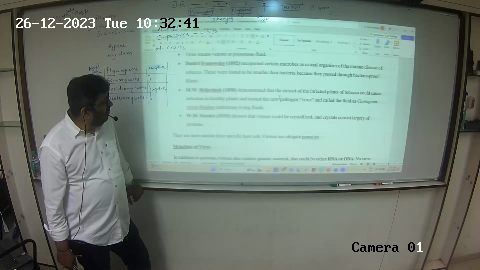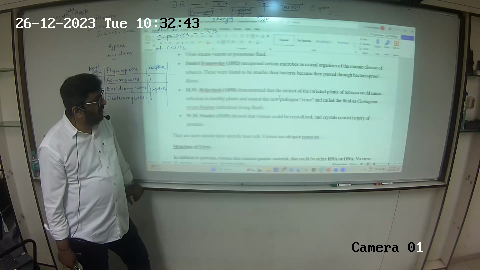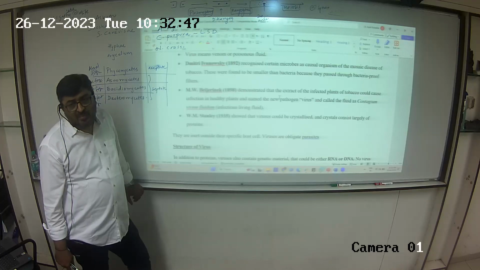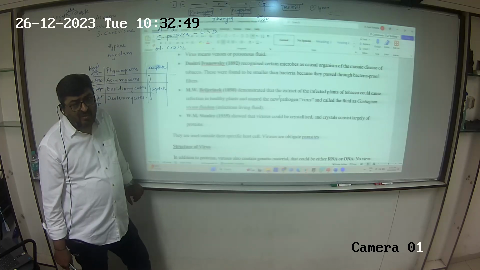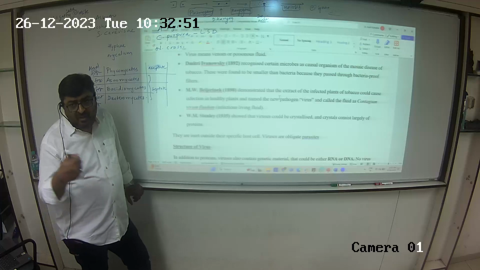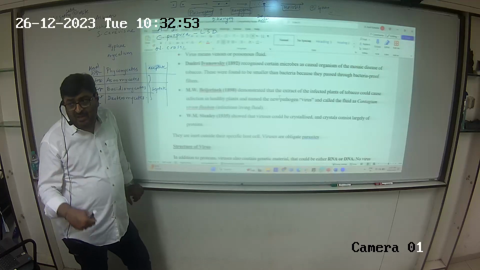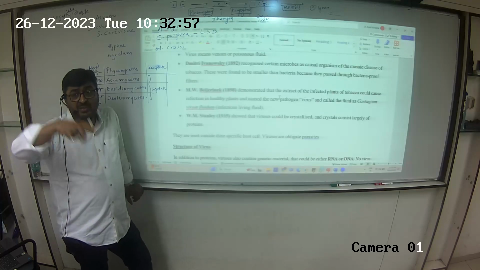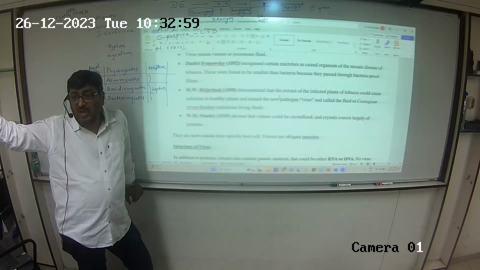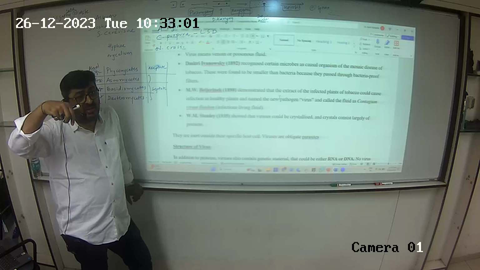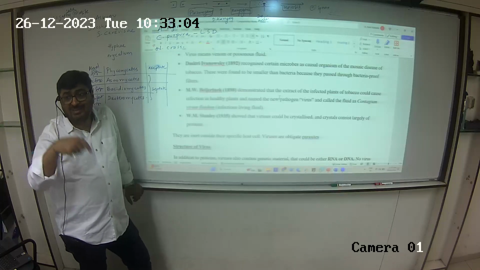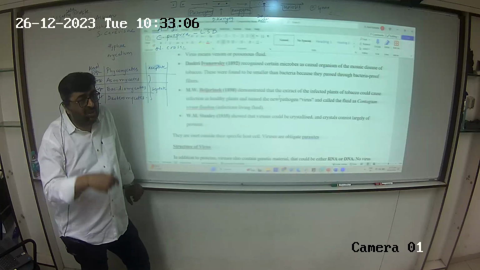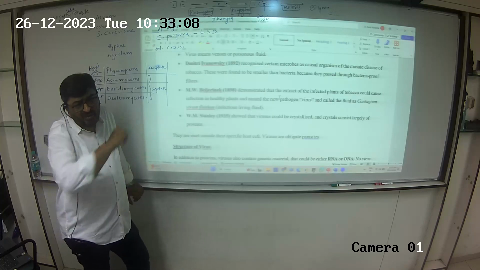We have M.W. Beijerinck demonstrating that the extract of the infected plant of tobacco, that means a plant infected with TMV, when extracted and transferred to some other plant, the infection is now transferred. That means this extract is infectious, so it shows that this virus can spread infection. So the infectious nature of the virus was shown by Beijerinck.